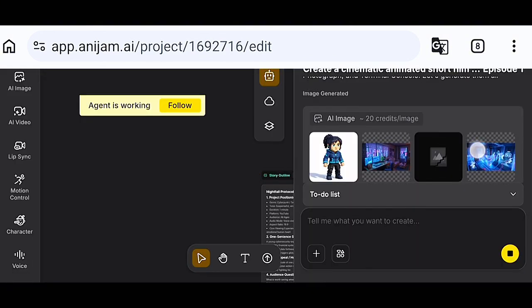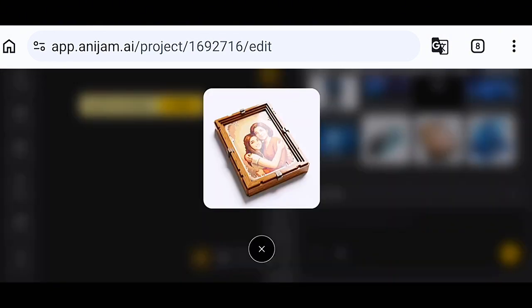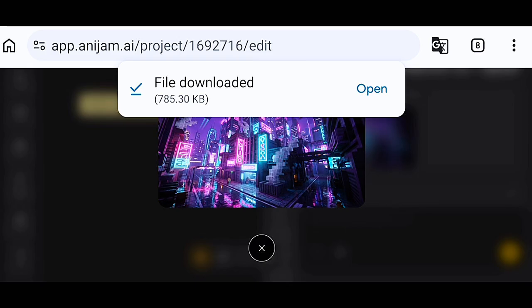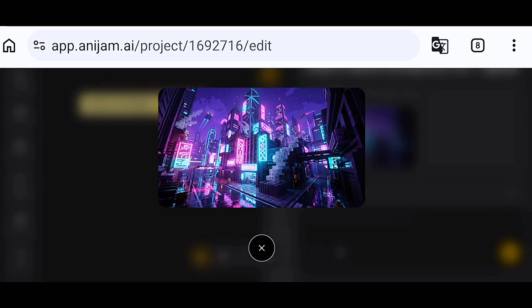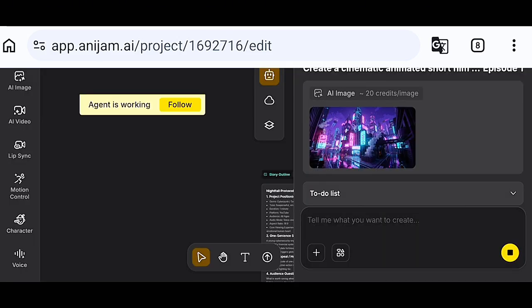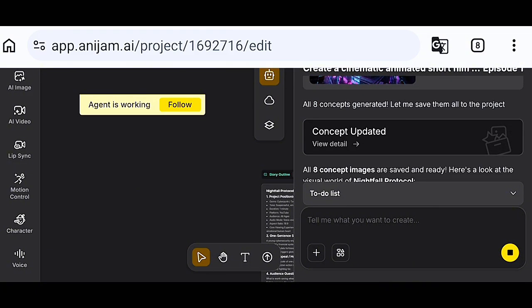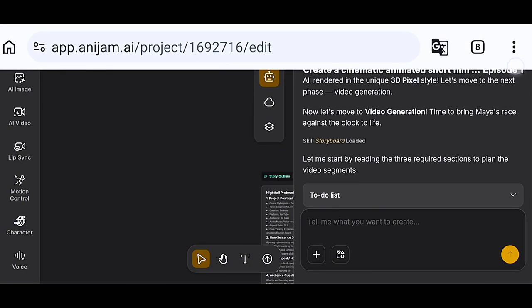So this is basically how I was able to generate a video by just chatting with AI. I mean, now you can as well download these videos. As you can see, you can download the pictures to your phone if you want to have it. I just downloaded this particular one because I like the background. Now just scroll back down to where it says let's move on to the next phase, which is video generation.